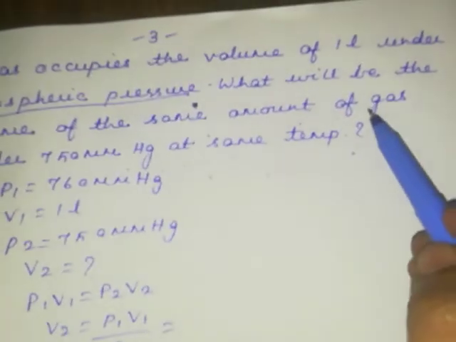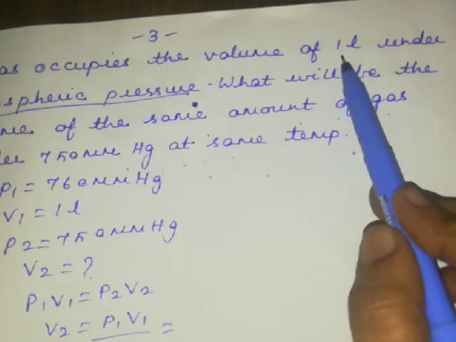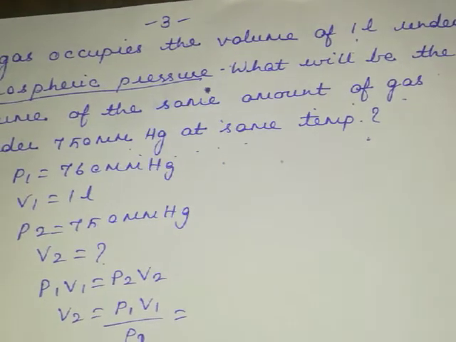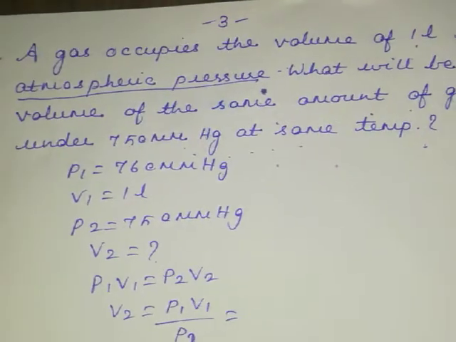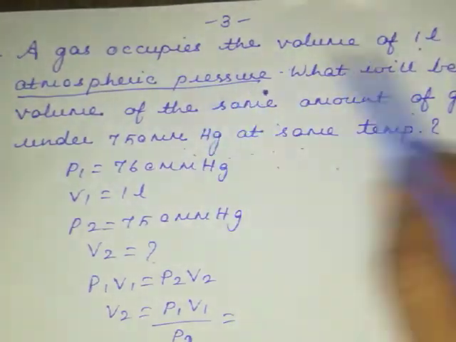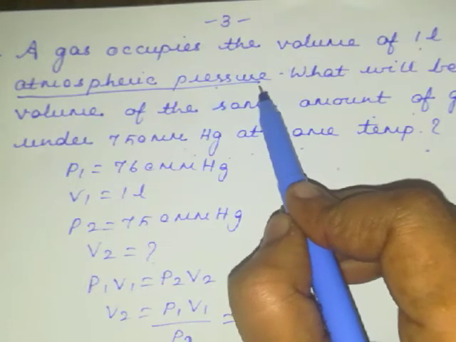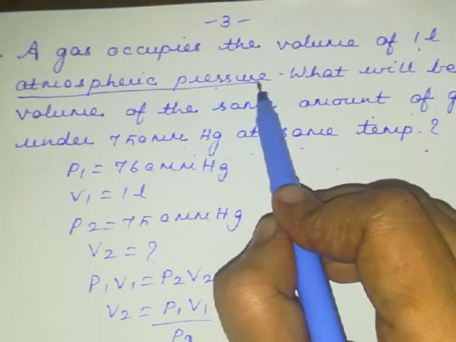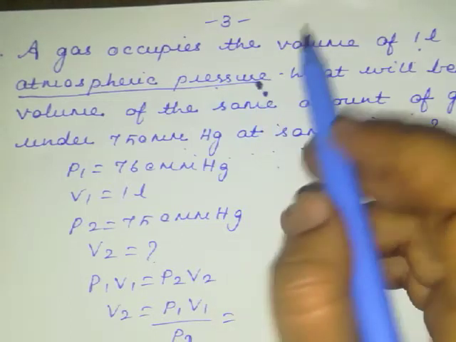See, when you look at this problem, I have volume value here and they have given pressure value. So only 2 datas are given. So what happened to the third data there? They have given the term under atmospheric pressure. Just now I was telling about atmospheric pressure means, so you have to use 760 mm mercury.